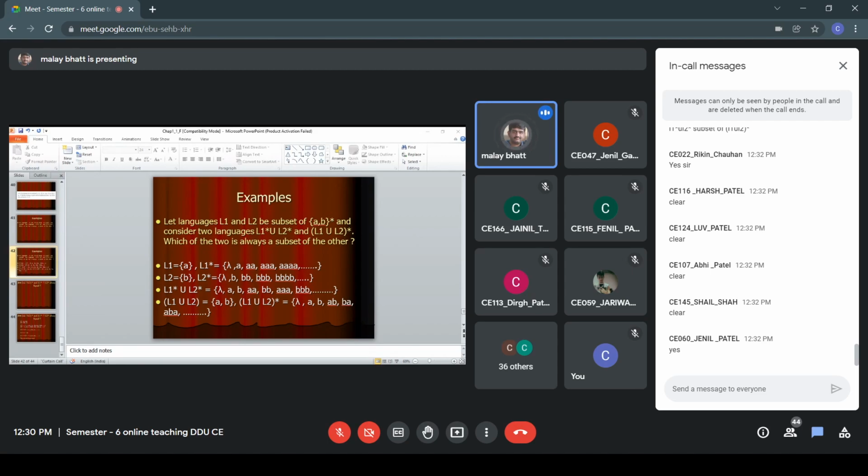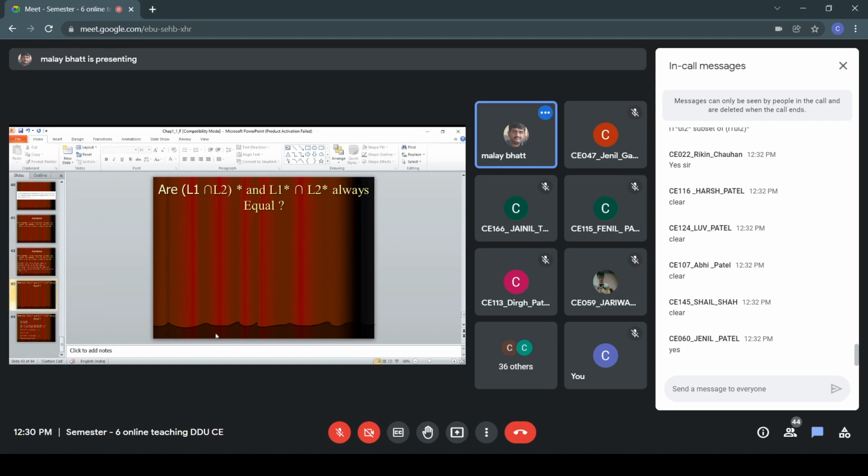Okay, so now let us go to the next example. Are L1 intersection L2 star and L1 star intersection L2 star always equal? Now it is exactly the reverse question. Previously we discussed the union operation.